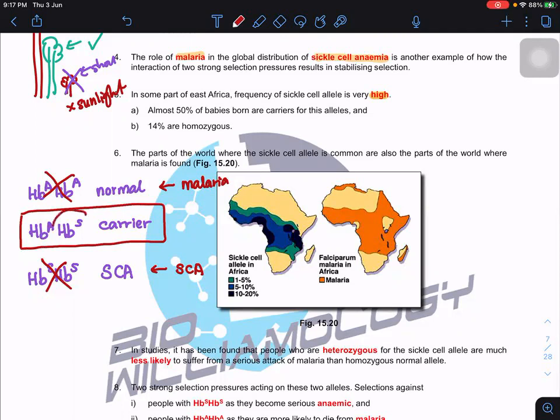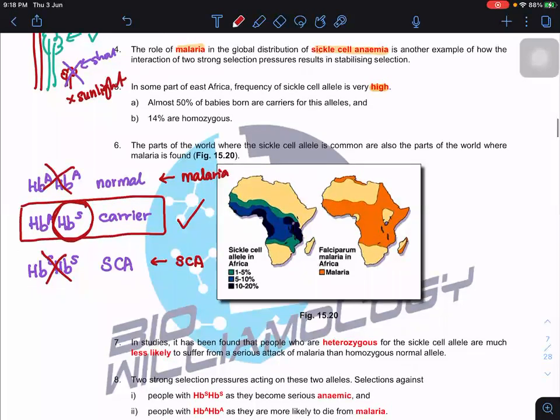Because half of the hemoglobin will be defective, but the other half will be normal, they don't have sickle cell anemia. And because of the sickle cell allele, malaria has less chance to infect these patients. So it makes them continue to survive and pass on the allele to the next generation.